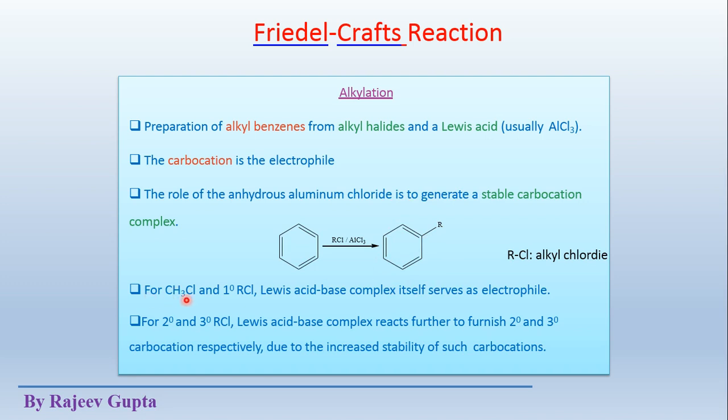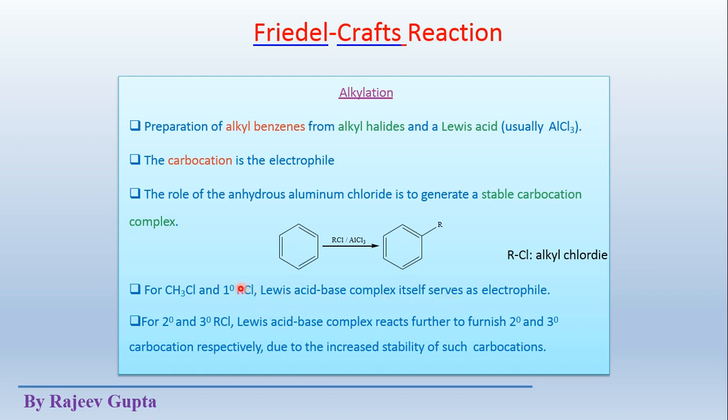For CH3Cl and 1 degree RCl, the Lewis acid-base complex itself serves as the electrophile. 1 degree RCl means the chloro group is present on a 1 degree carbon atom in the alkyl group, meaning that the alkyl group will be 1 degree, or CH3Cl. These both generate the electrophile as a Lewis acid-base complex itself.